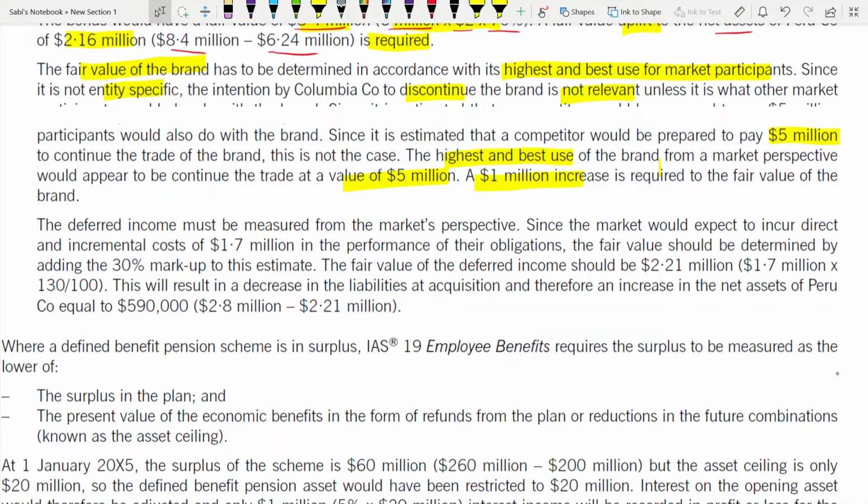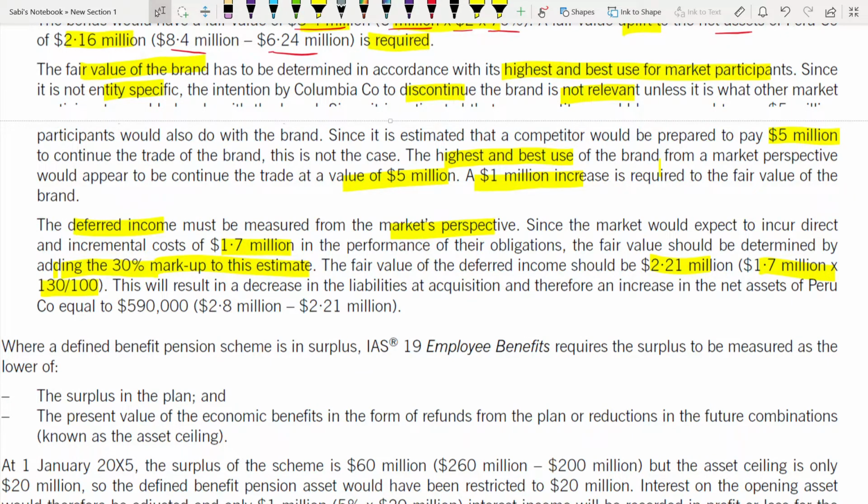Now coming to the deferred income. Brand is also over. Deferred income must be measured from the market's perspective, since the market would expect to incur the direct and incremental cost of 1.7 in performance of the obligation. The fair value should be determined by adding a 30% markup to this estimate. So the fair value of the deferred income should be 2.21. How? 1.7 into 130 over 100. You have to add that markup. So 2.21.